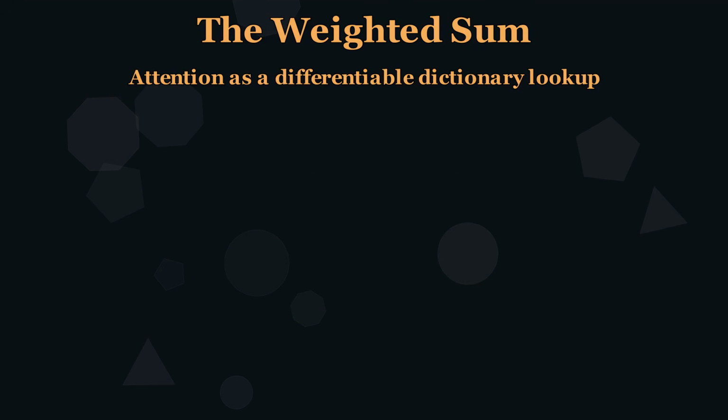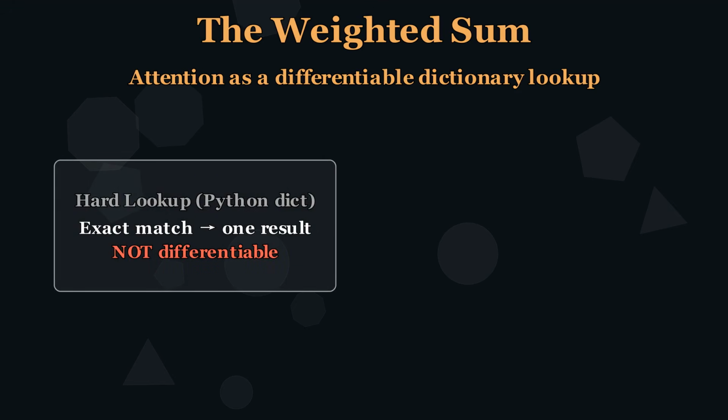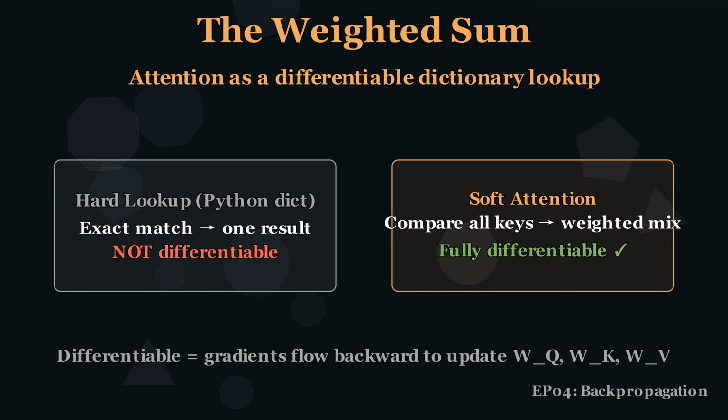Think of attention as a differentiable dictionary lookup. A hard lookup, like a Python dictionary, finds an exact match and returns one result. But it's not differentiable. Gradients can't flow through it. Soft attention compares the query with all keys simultaneously and returns a weighted combination of values. The key word is differentiable. Gradients can flow backward to update W_Q, W_K, and W_V. That's backpropagation in action from episode 4.